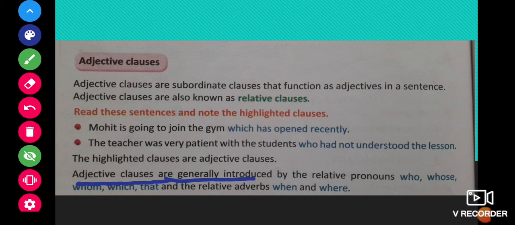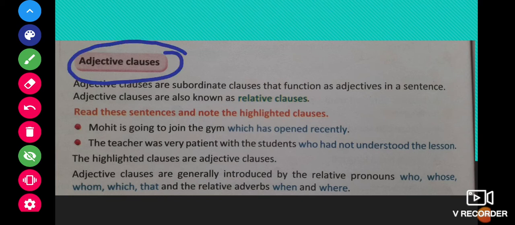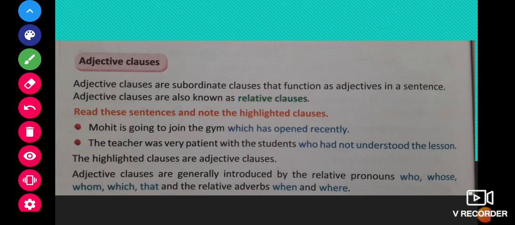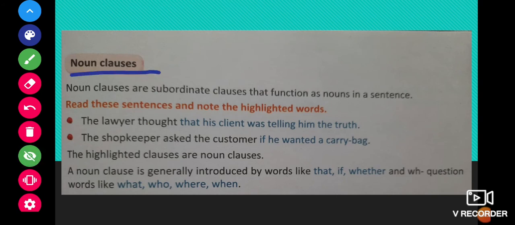Adjective clauses are generally introduced by the relative pronouns like who, whose, whom, which, that, and relative adverbs when and where. So whenever we want to find out which clauses are adjective clauses, we have to learn these words: who, whose, whom, which, that, when, and where. So we are supposed to learn these words to pinpoint adjective clauses. Let us move ahead to the next type of clauses, noun clauses.